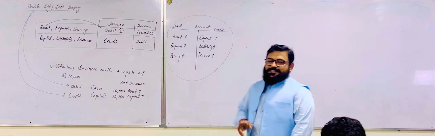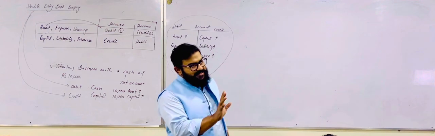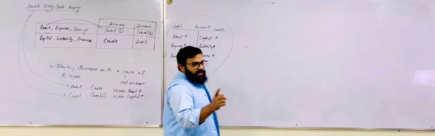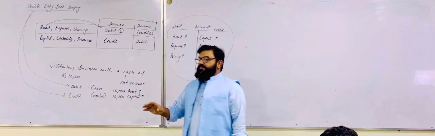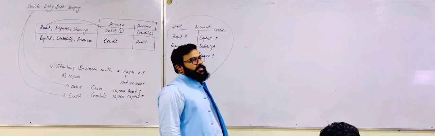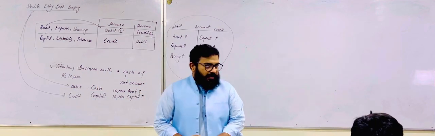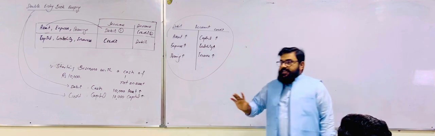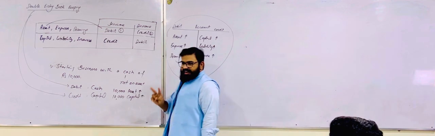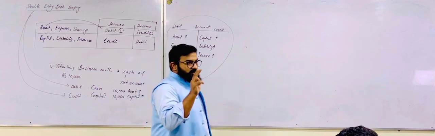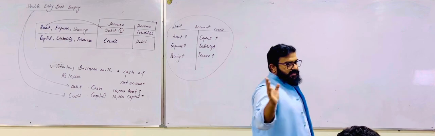Every transaction has two aspects. Every business transaction has two aspects. One is debit, another is credit. A transaction might have three effects. We will learn in some future lessons that a transaction might affect three accounts. But each and every transaction will affect at least two accounts. So one will be debited and the other credited.